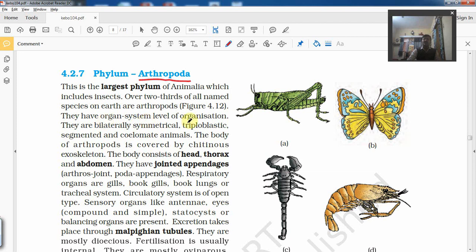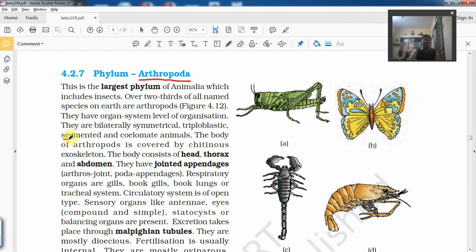They have organ system level of organization, well developed sense organs are also present, complete intestine is present, sex organs are present, respiration by spiracles and trachea. So these are comparatively quite an advanced group of invertebrates. Body is definitely bilaterally symmetrical. We know most of the animals have a bilaterally symmetrical body. Triploblastic. Body is segmented into 3 parts.